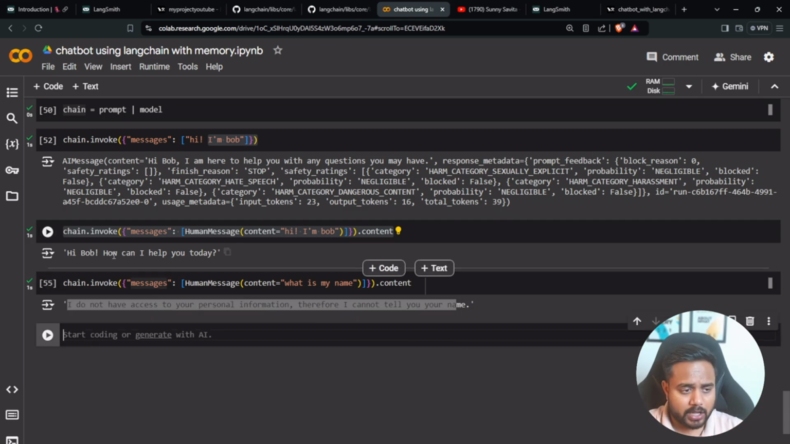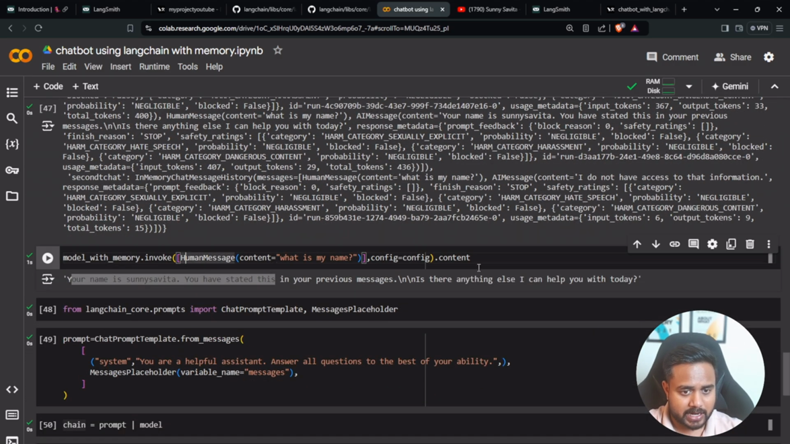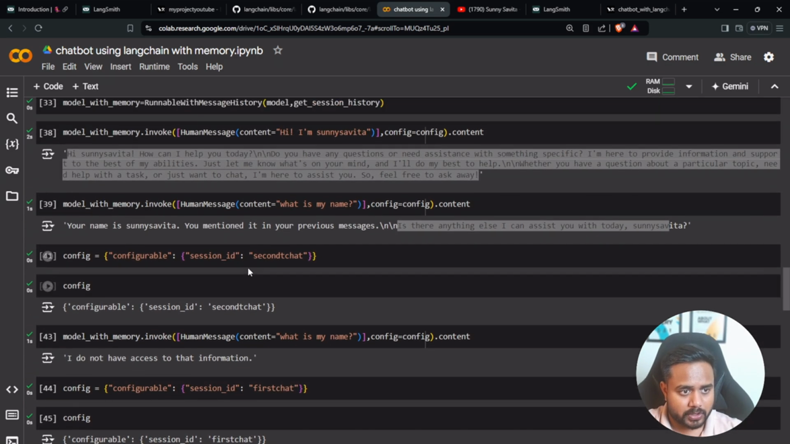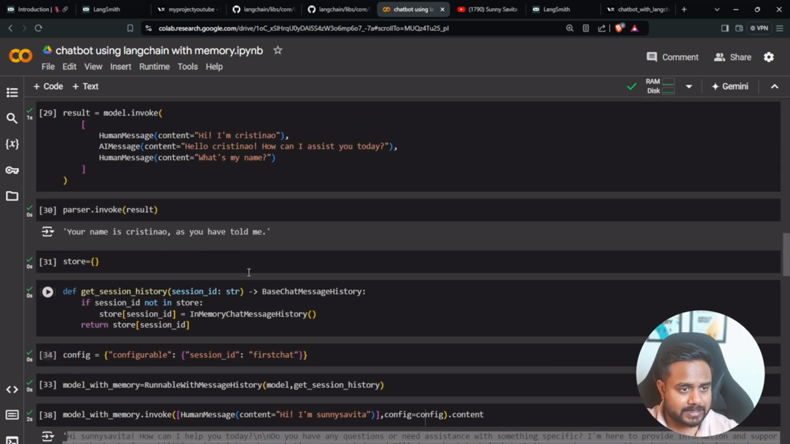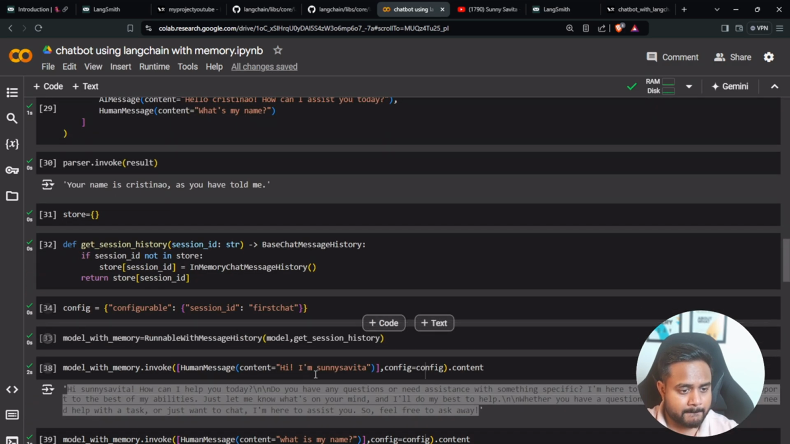So now what I will do, I'll be using a different model. Here I will be using the model with chat history, right? The model with history, this particular model which I have created. Let me show you which model I'm going to use over here. So here, guys, this one was the model, model with memory.